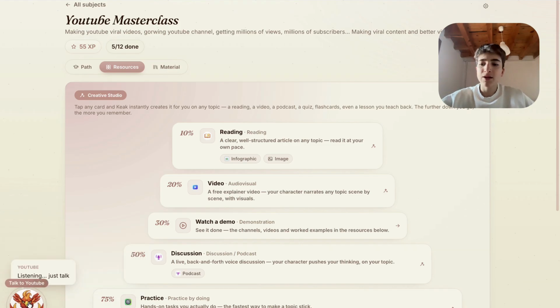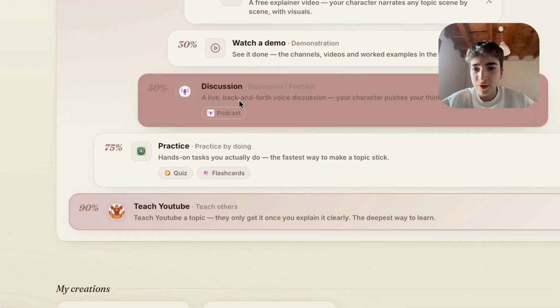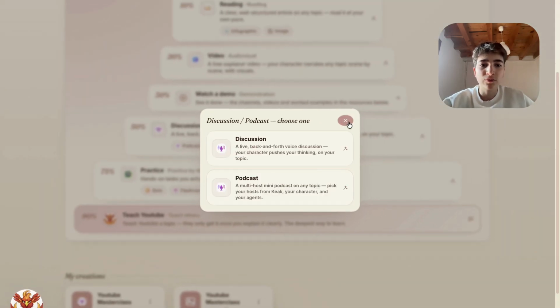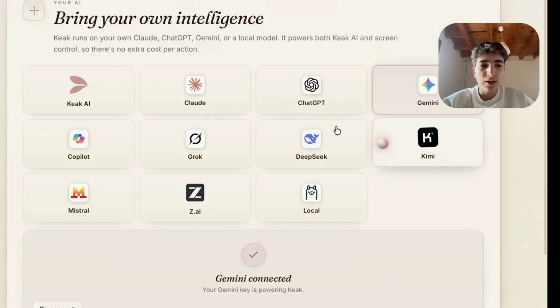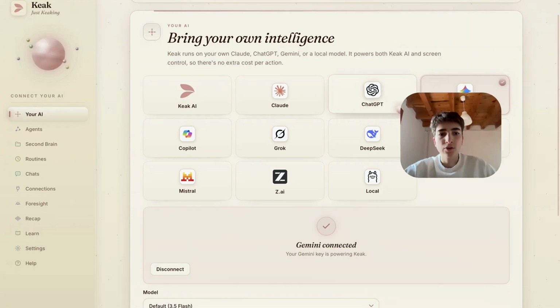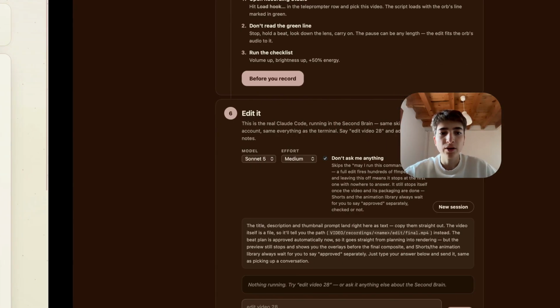And it listens back, and you can also do a conversation with it. So let's do, for example, a podcast, like the one we did. I will choose ChatGPT as the provider. So I choose ChatGPT in here. As you can see, you can choose any model.